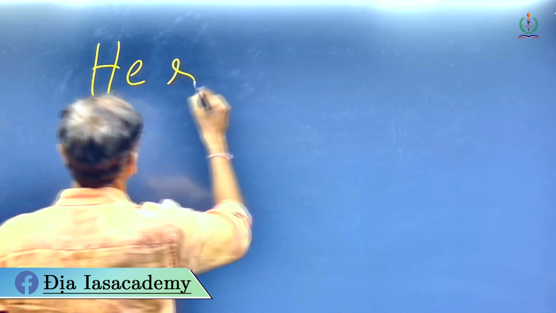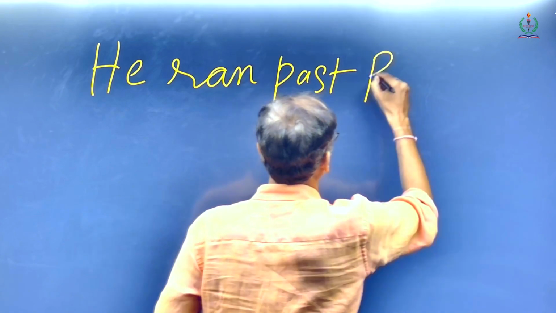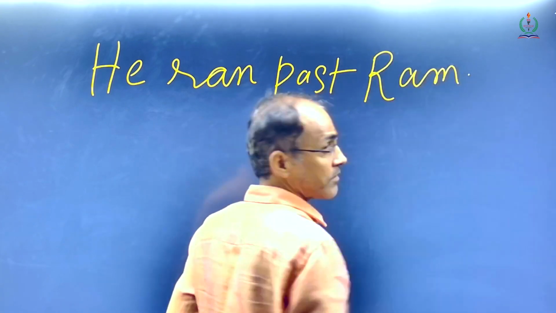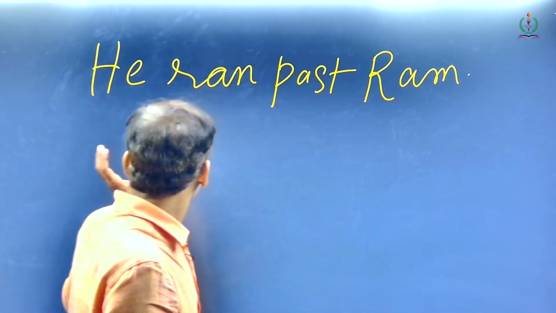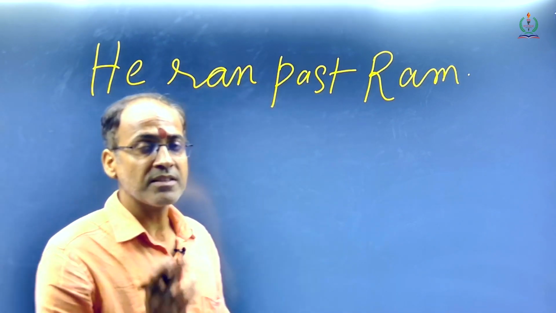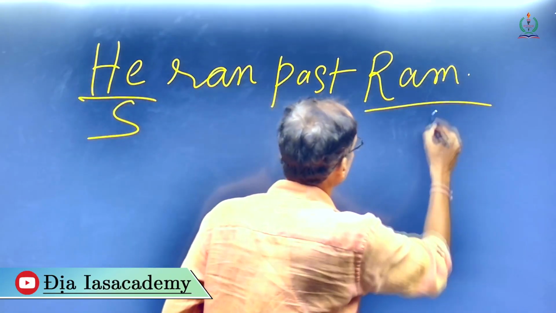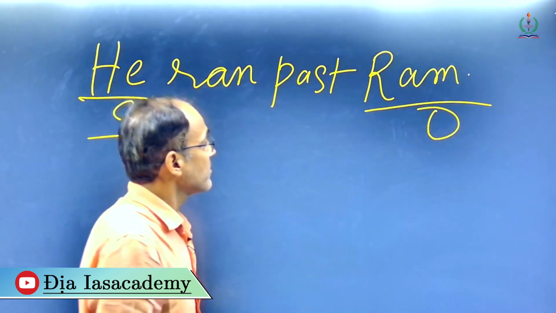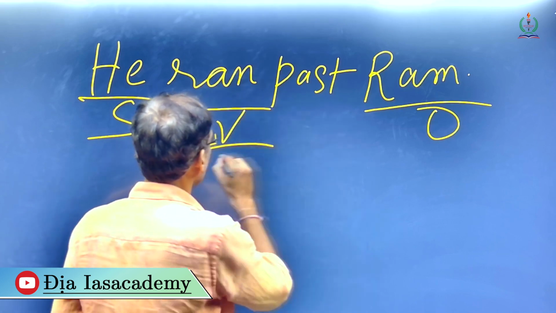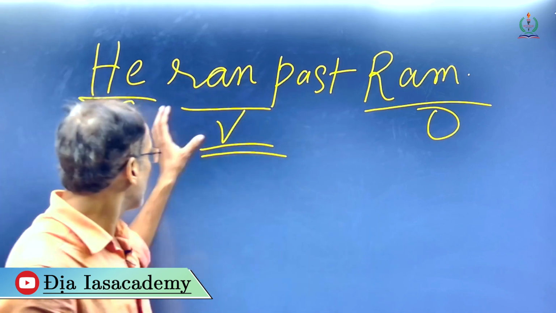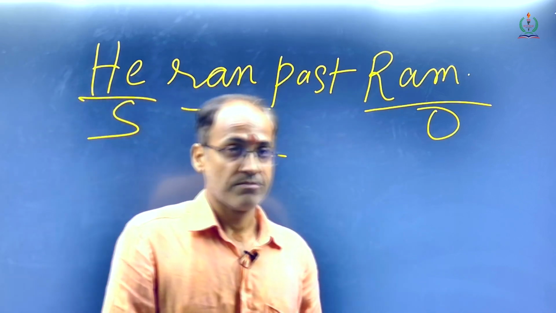Now if we write the example, he ran past Ram, this is the correct sentence. If we encounter a sentence like this, the first thing that comes to our mind is that this sentence has a subject, there is an object over here as Ram is mentioned, and this is the verb, and we may mistake this verb as a transitive verb.